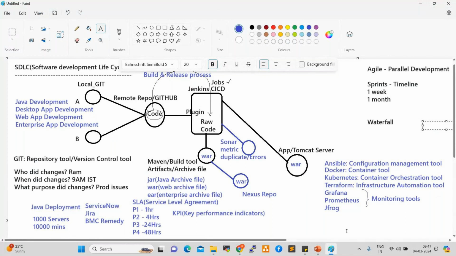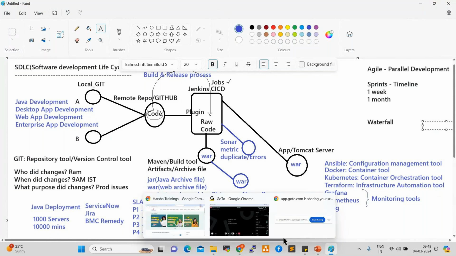We have simple projects and live projects also. Fifteen simple projects will be covered. Three live projects will be covered: a CI/CD project, a migration project, and a Kubernetes project. Total 18 projects. For AWS and DevOps, nearly 15 projects will be covered. For Azure also some projects are there. We'll see that, I'll show you that.